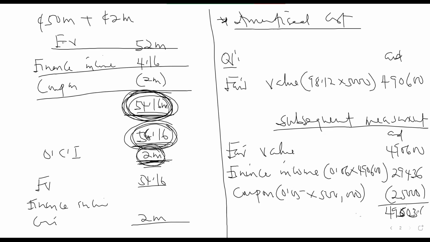So this is the figure that you are going to show as a financial asset in the statement of financial position. This will be shown as part of the non-current assets. In the statement of profit and loss, you show this as finance income.